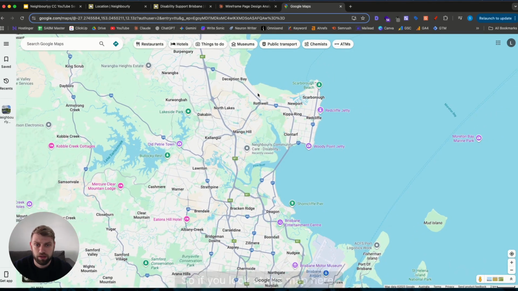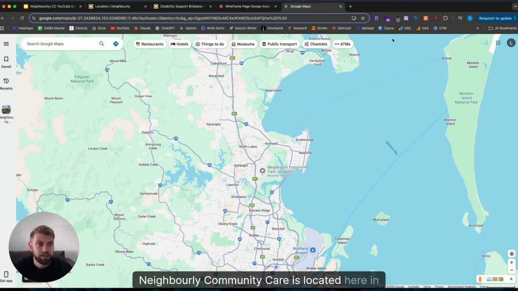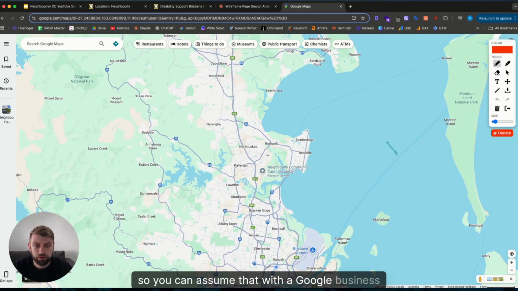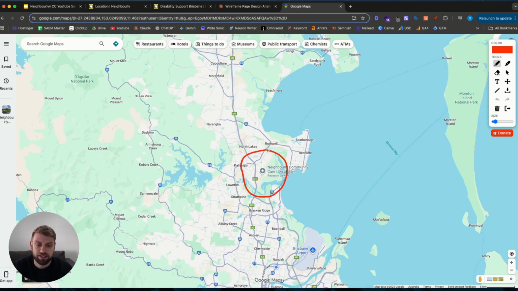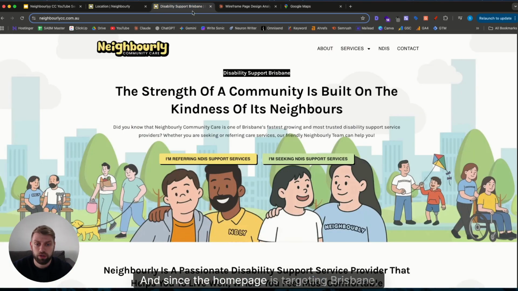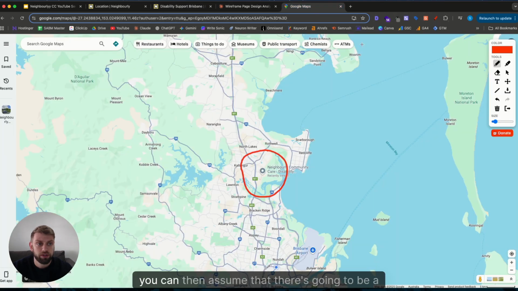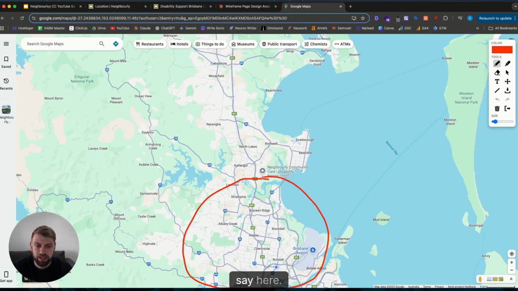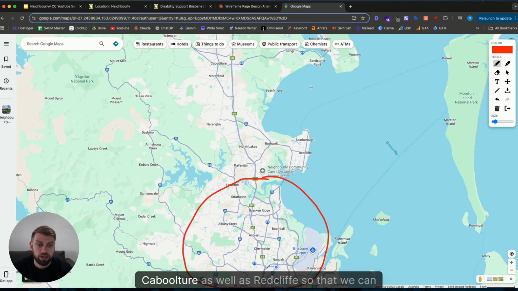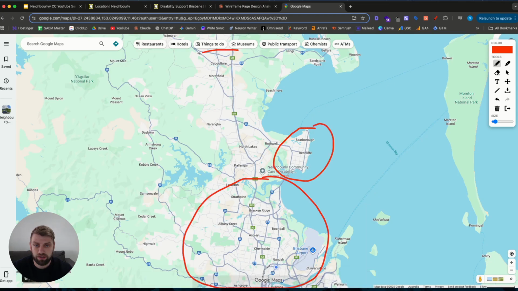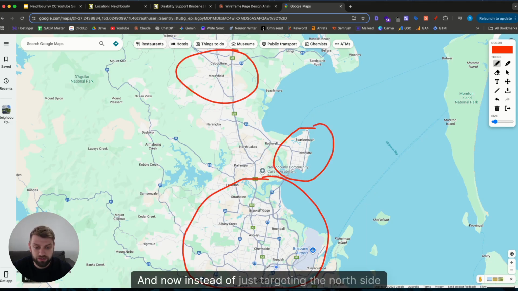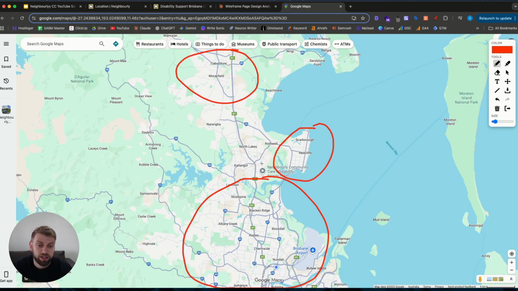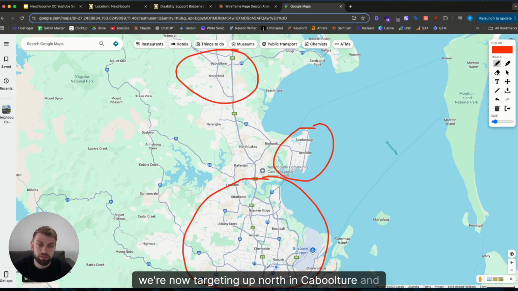So if you look at the map here, I'll zoom out a bit. Neighbourly Community Care is located here in Griffin. So you can assume that with their Google business profile, they're going to roughly target a radius, say that big. And since the homepage is targeting Brisbane, you can then assume that there's going to be a radius in probably the northern part of Brisbane, say here. And then what we're trying to do with the location page is create a page to target Caboolture as well as Redcliffe so that we can sort of cast our net a bit wider. And now instead of just targeting the north side of Brisbane and a little bit where the business is located, we're now targeting up north in Caboolture and hopefully reaching clients here in Redcliffe as well.